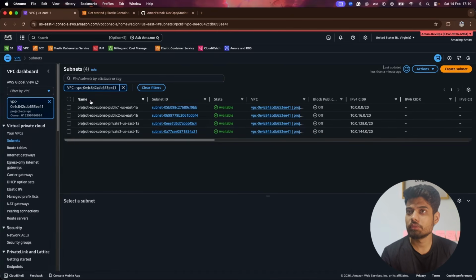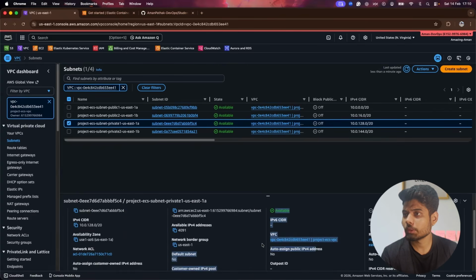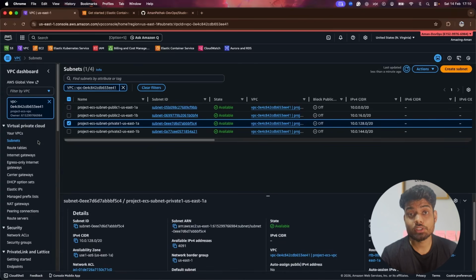Okay, now we can see that we have the public subnet and private. So let's see how we can differentiate the public subnets and private. Auto-assign public IPv4 is disabled. That's good. Now we have to understand our route table as well.